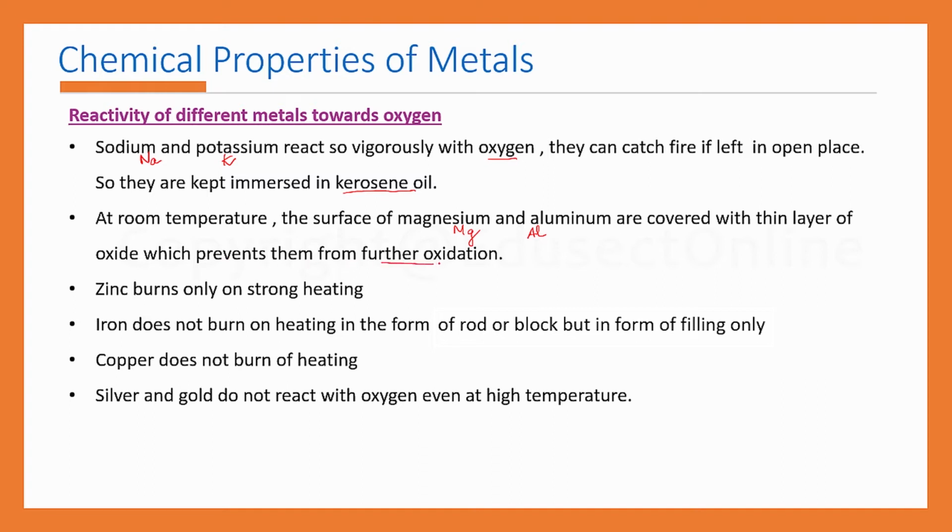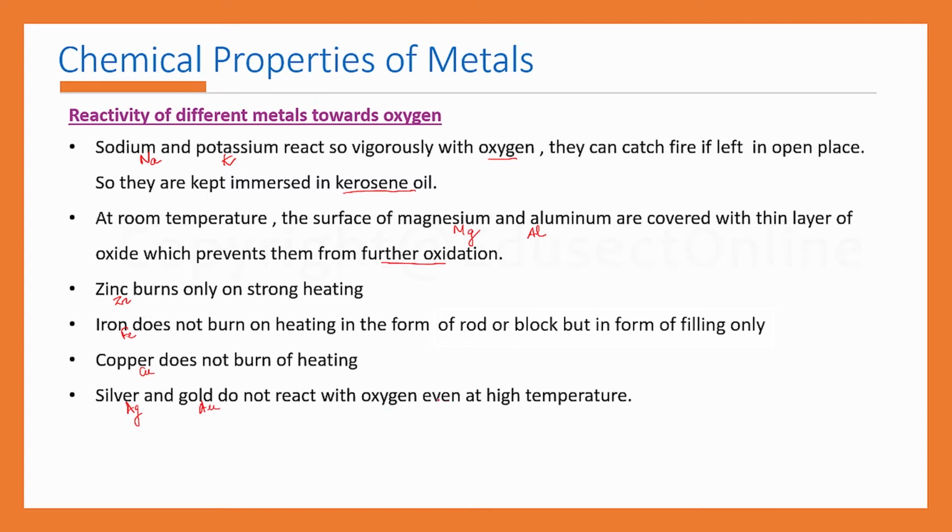from further oxidation. Then about zinc. Zinc burns only on strong heating, and iron, Fe, does not burn on heating in the form of a rod or block, but it can burn in the form of filings only. Then next, copper, Cu. It does not burn on heating, but the blisters of copper burn. Then next is silver, that is Ag, and gold, Au, do not react with oxygen even at high temperature.